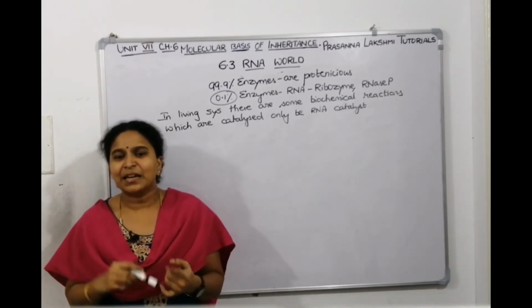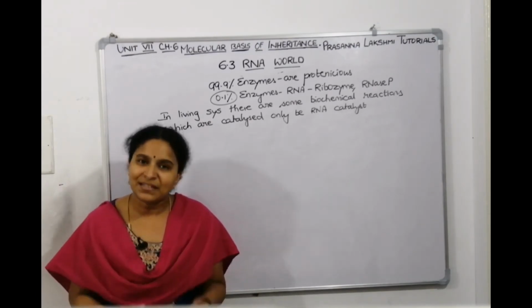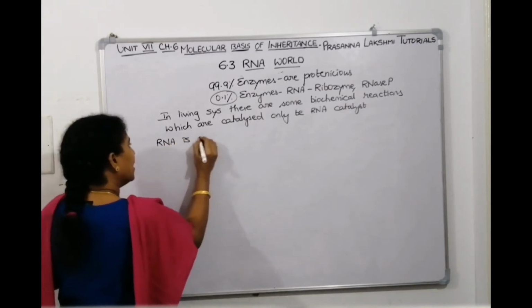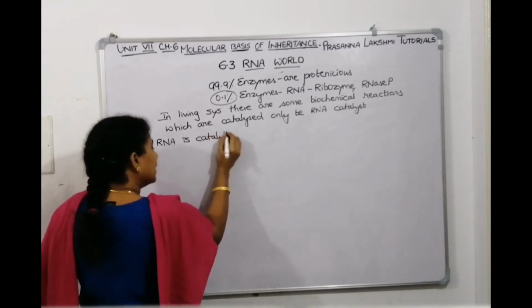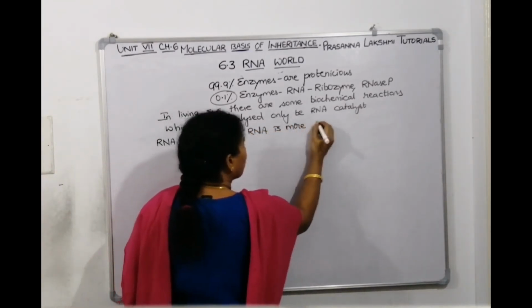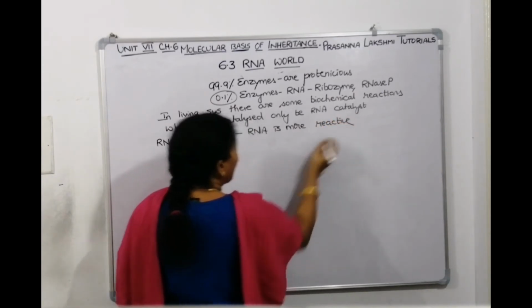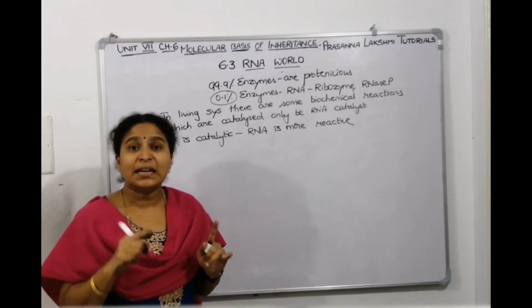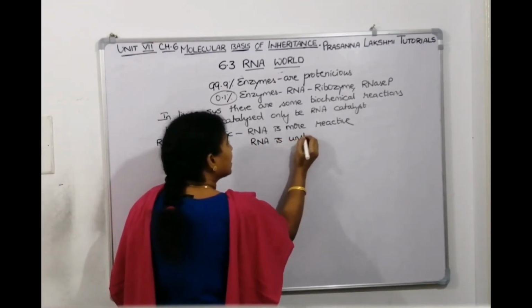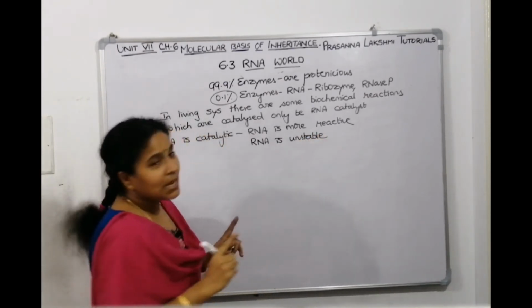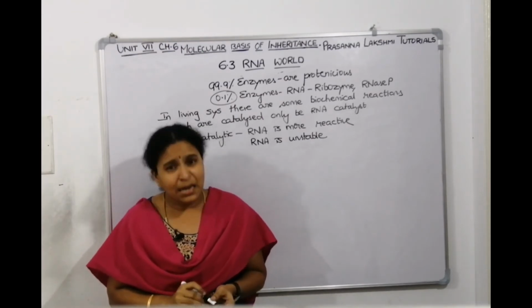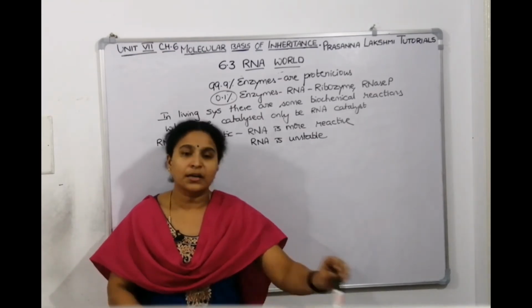When RNA is catalytic, it means it is reactive. If it is reactive, it means it is unstable. Since RNA is catalytic, RNA becomes reactive. If RNA is more reactive, that means RNA is unstable. It is reactive means stability is not there. Now, if RNA is unstable, we told stability is an important point for genetic material. So RNA cannot act as a genetic material for most of the organisms. So then